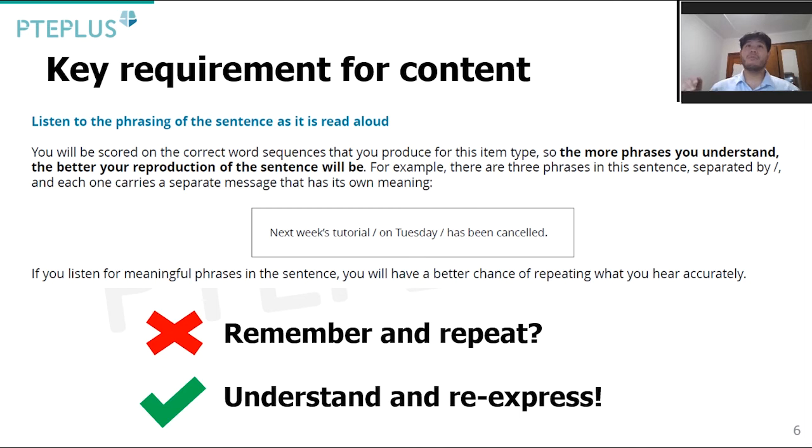Now, the key requirement for content, as given on the PTE website, is the more phrases we understand, the better our reproduction of the sentence. The PTE test is not a test of your memory. It's a test of your speaking, of your ability to understand and re-express yourself in good pronunciation and in good fluency. It's not about remembering the sentence, repeating it immediately.